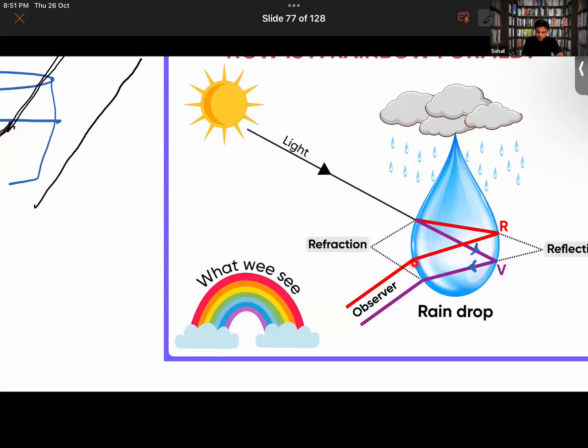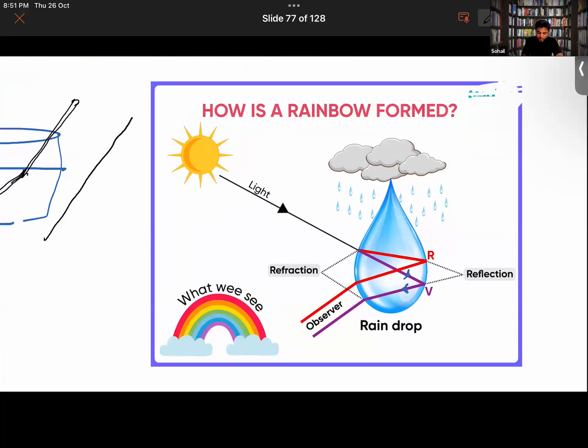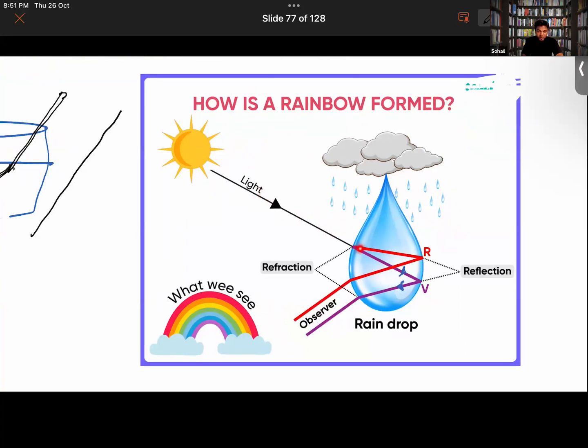After reflecting, I don't get it. Okay, look here, let's begin again then. Light rays entered into the water droplet, so here it will be refraction because the medium in which the light ray is traveling has changed. Now it is traveling inside this raindrop. Inside the raindrop it will reflect from the walls of the raindrop. Consider that it is the inner surface of the raindrop, so from here reflection will take place.